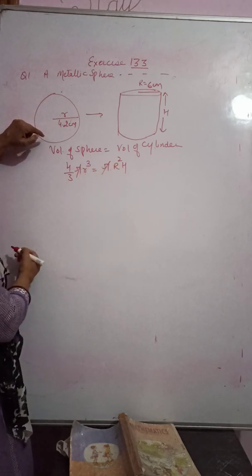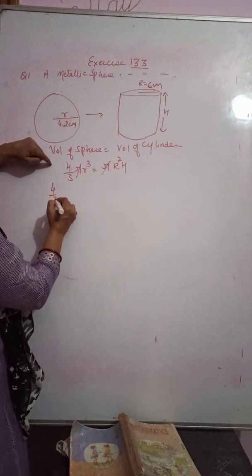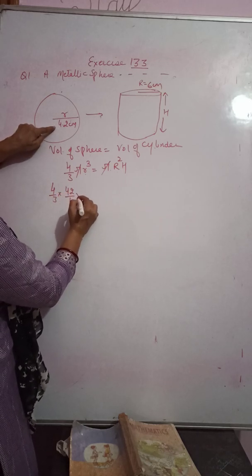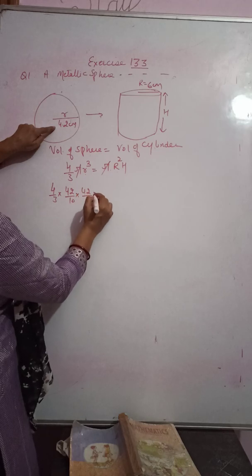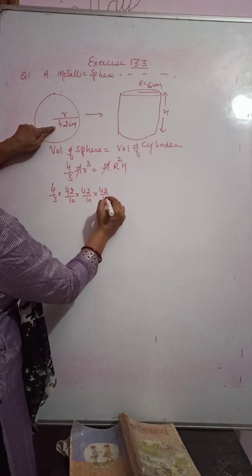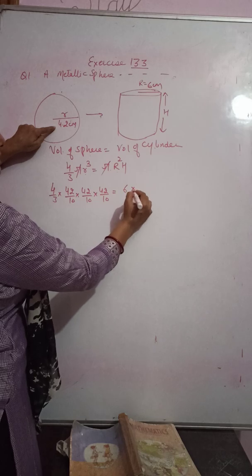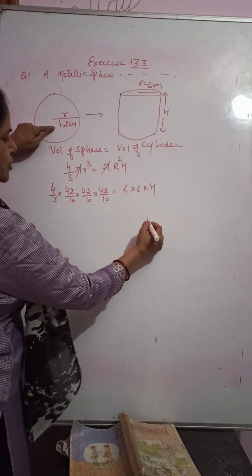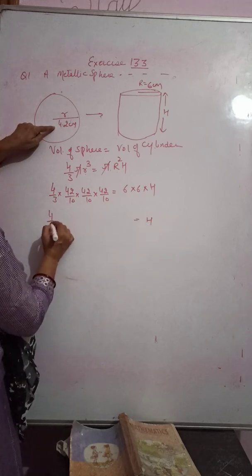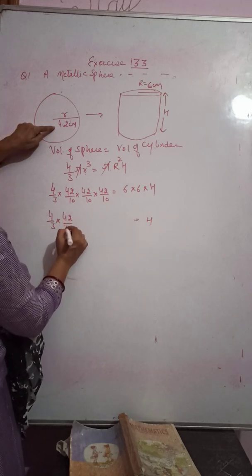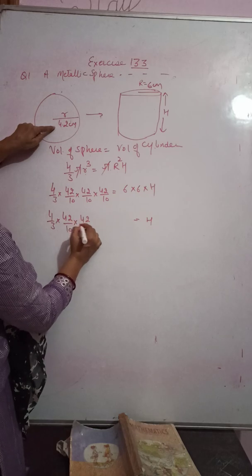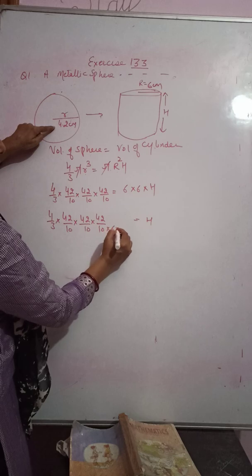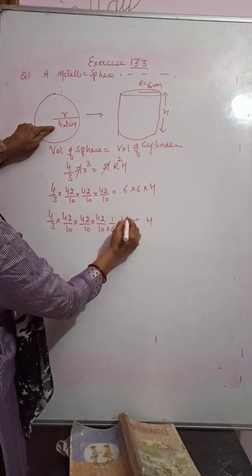Pi and pi cancel. 4 upon 3, then 4.2, that is 42 by 10 into 42 by 10 into 42 by 10 is equal to 6 into 6 into H. H will be 4 by 3 into 42 by 10 into 42 by 10 into 42 by 10. 6 will come down, this 6 will also come down.